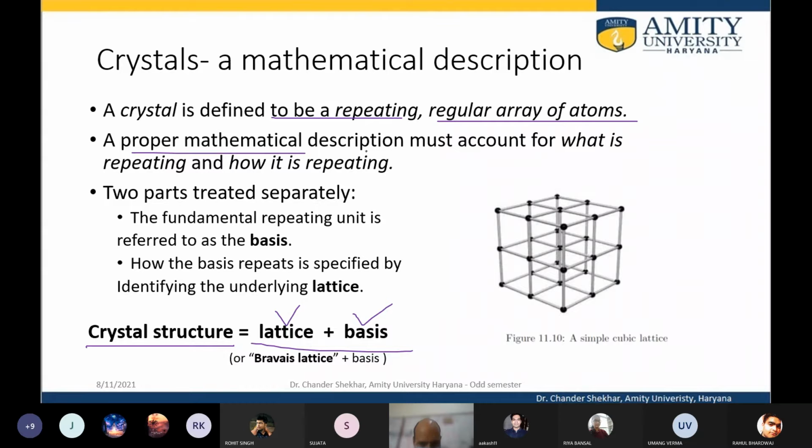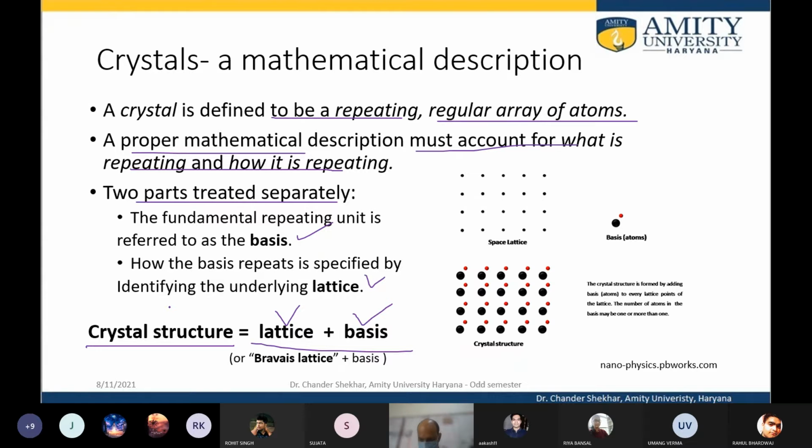So a crystal is defined to be a repeating or regular array of atoms. A proper mathematical description must account for what is repeating and how it is repeating. The two parts are separated as the lattice and the base, and these two combine to give what is known as the crystal structure. So we have the space lattice, and this is the base or basis or atoms. When these two things are combined, we get the crystal structure.